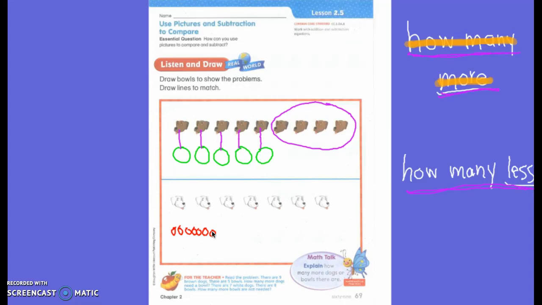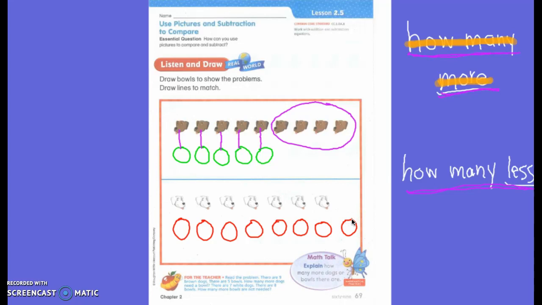No, not 5. How many did it say? No. 8. It says 8. I'm going to draw underneath each picture. 1, 2, 3, 4, 5, 6, 7, 8.